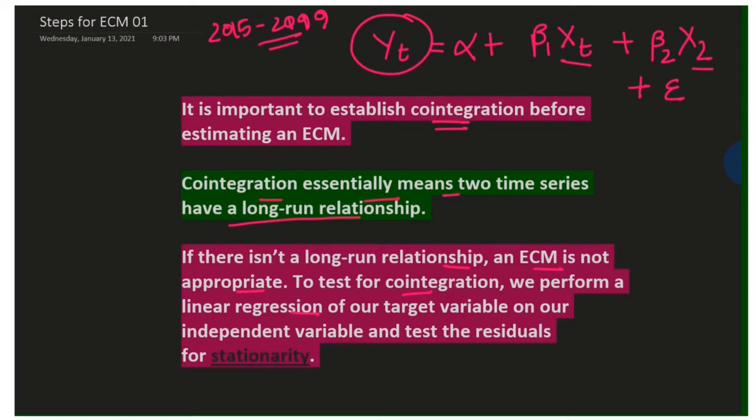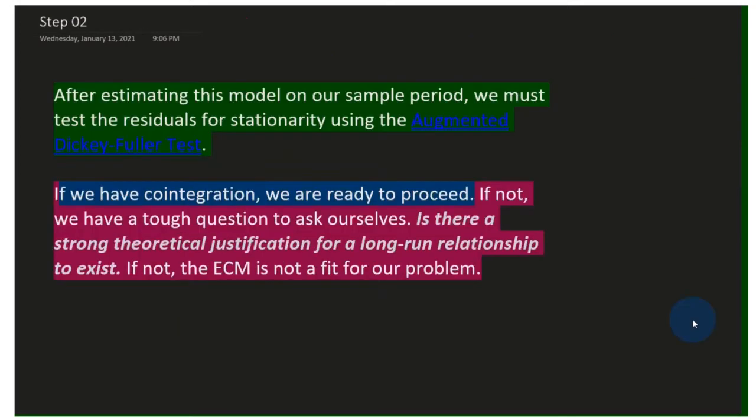After performing the linear regression on our independent variables, test the residual for stationarity. So once we run this regression, we take the residual series of this regression, and how we can do that I will demonstrate using eViews. So take the residual series from this regression. Step 2 is, after estimating the model on our sample period, we must test the residual for stationarity. So we take the residual series from our regression model and then we test it, because it is a long run data of course. We would like to see whether it is stationary or not.